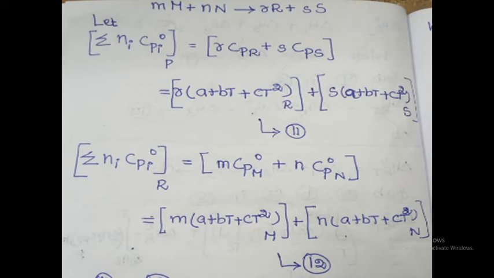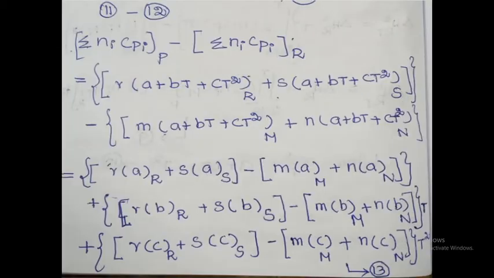Here substitute the Cp expression: small m into (A plus BT plus CT square) at capital M plus small n into (A plus BT plus CT square) at capital N. This is equation number 12.